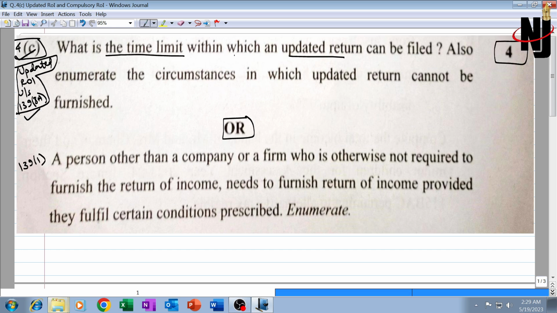Okay, what is the time limit? First part, what is the time limit within which an updated return can be filed? And second part of this, also enumerate the circumstances in which updated return cannot be furnished. Two things. What is the time limit to file updated return? Updated return is governed by section 139 subsection 8A. This is newly introduced from AY 23-24.